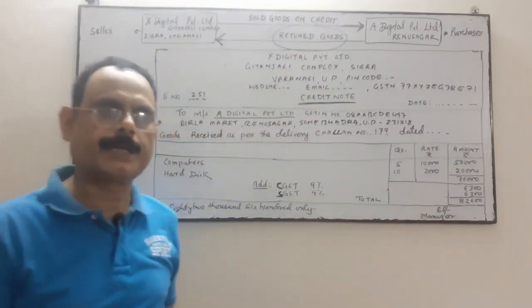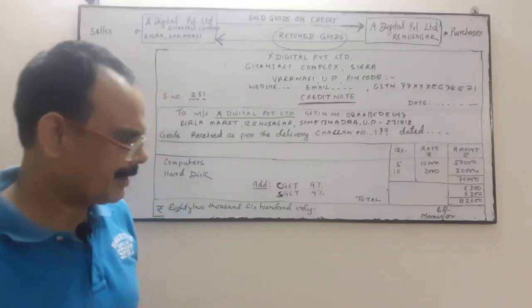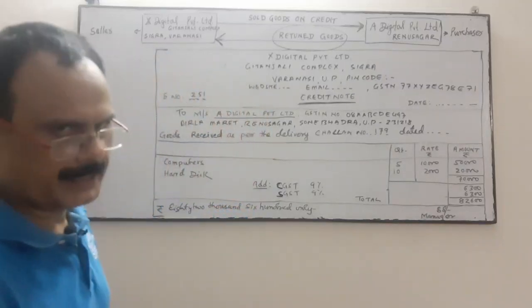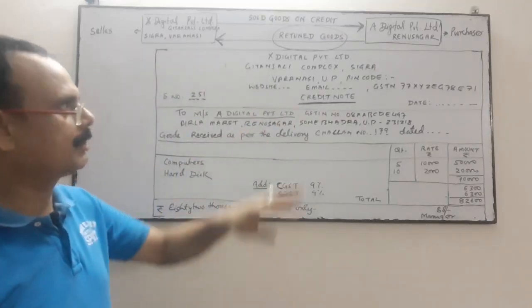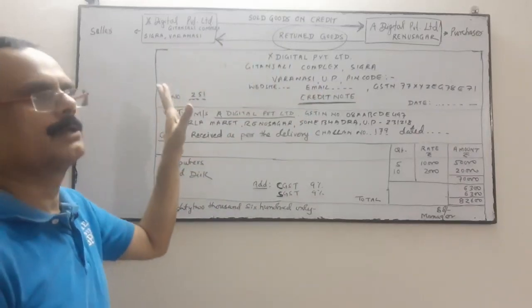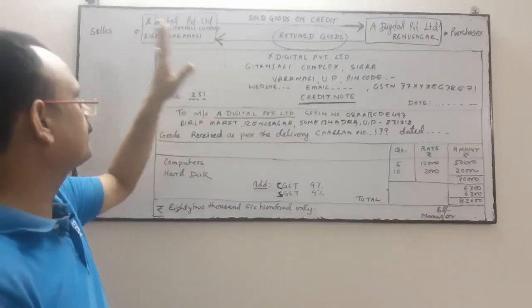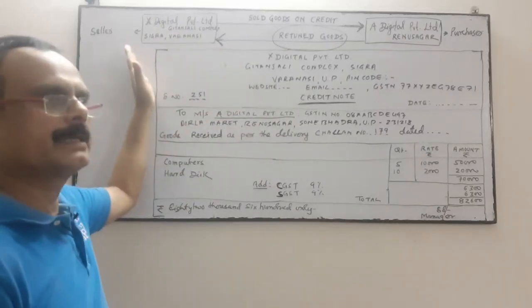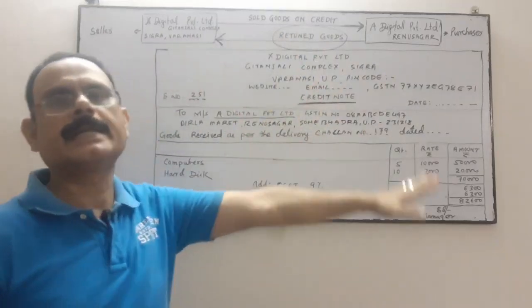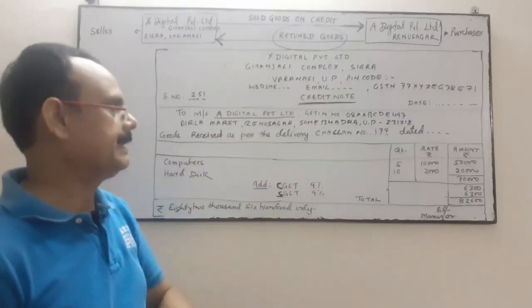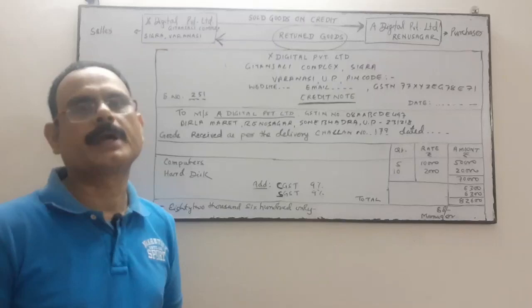Maybe the goods are defective, not as per sample, supplied late, whatever it may be, not satisfactory. So at that time, the purchaser will send a debit note along with the goods, and after receiving the goods, the seller will in return issue a credit note in favor of the digital company, confirming that the goods you sent have been received.